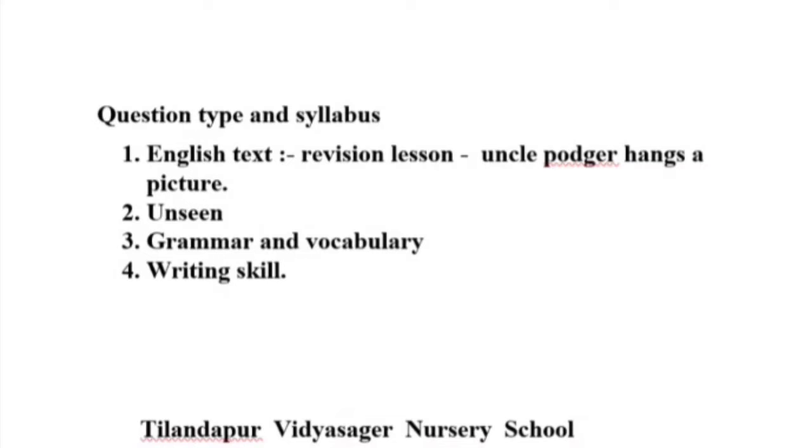And the next part is writing skill. We have already practiced different kinds of writing, that is letters, paragraphs, different kinds of stories, biographies. Okay, so you will be given those types of writing with points.